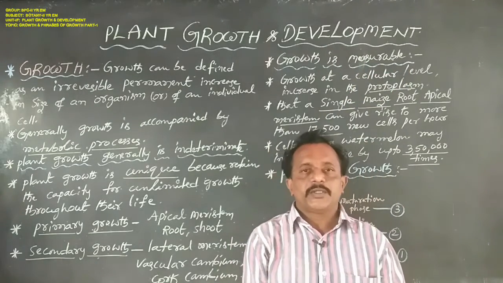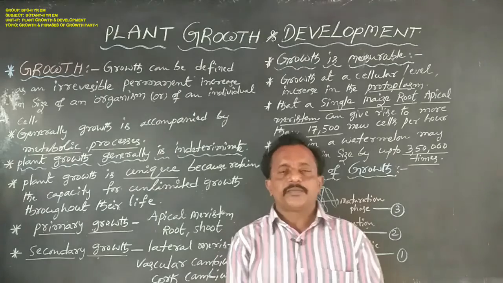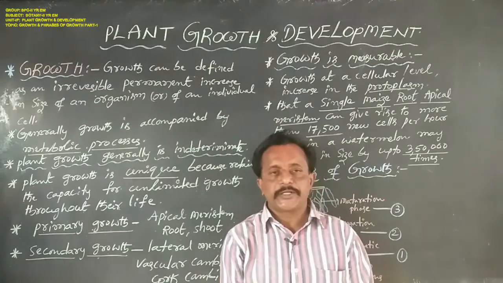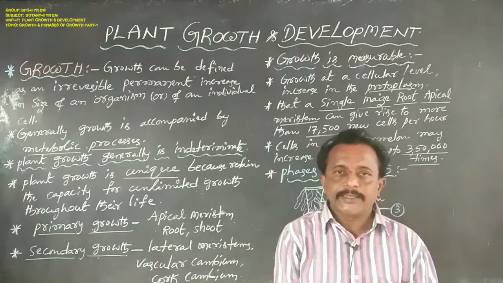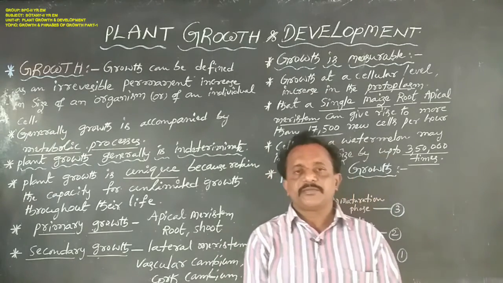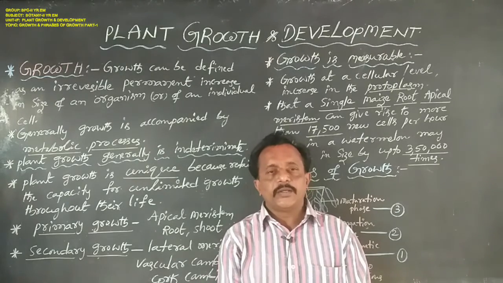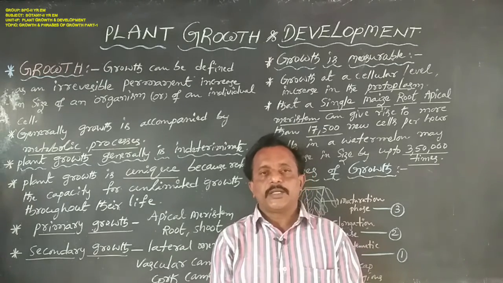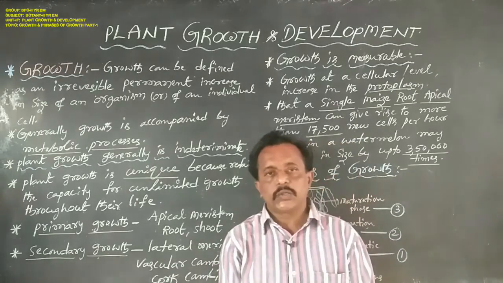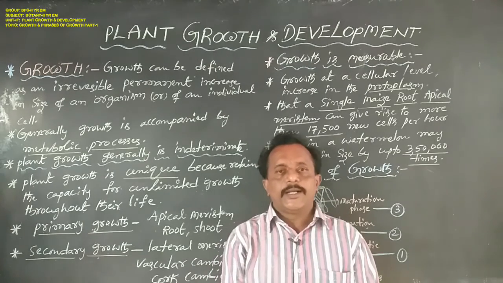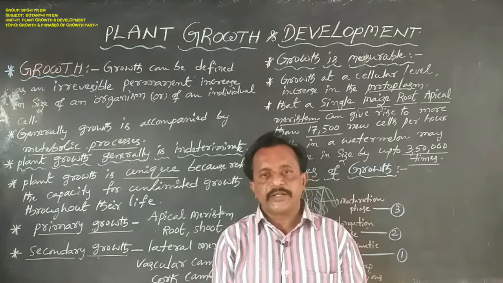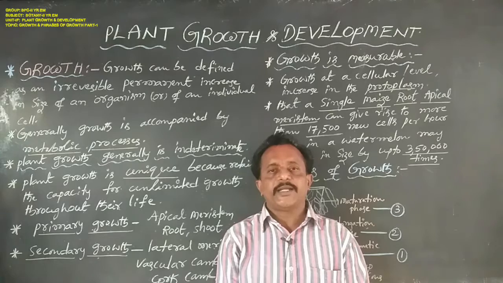In this chapter we will describe in detail the meaning of growth, growth phases, growth rates, differentiation, de-differentiation, re-differentiation, plant development, and the growth regulators involved in the plant body, that is plant growth regulators or phytohormones, and photoperiodism, seed dormancy and vernalization.